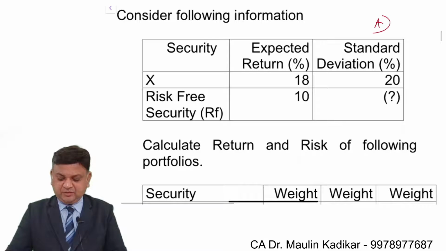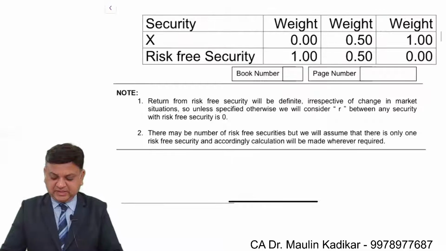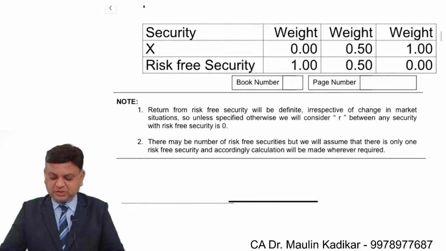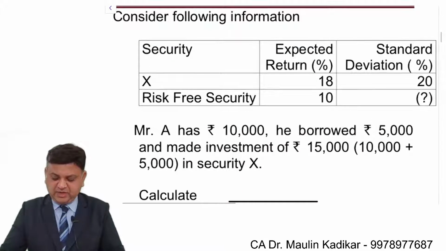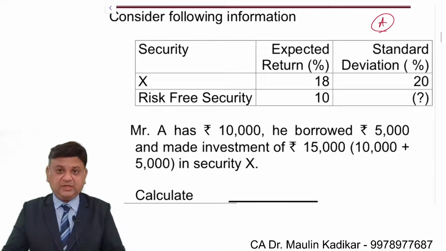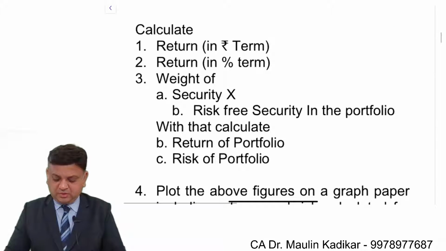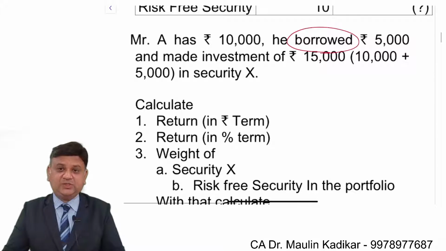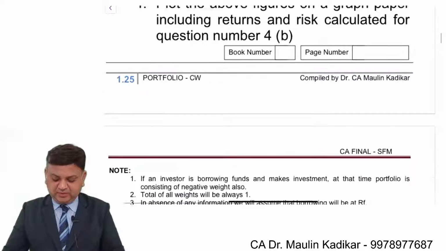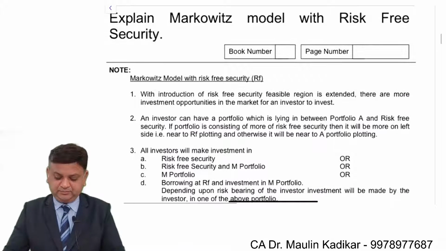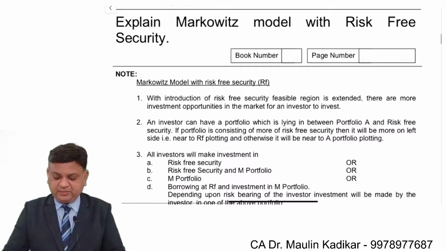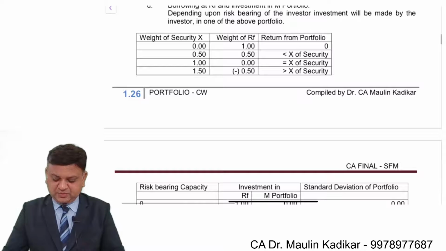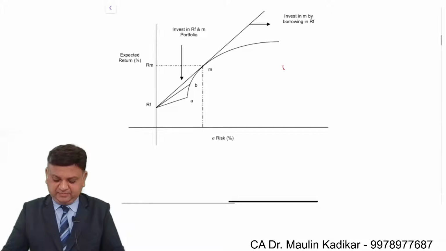This is again a very good question, wherein we understand that you make investment in two securities and one of them is RF. How to make the calculation of the return and risk? You borrow, then in that case how the weights will be formed and the return to be calculated. This is again important. Markowitz with risk-free security. This is an important diagram.